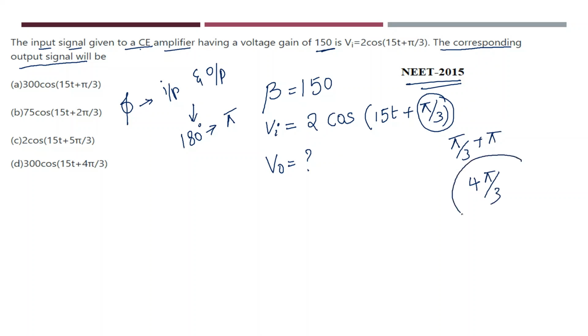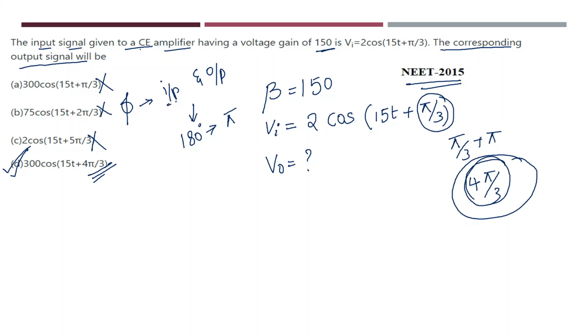So let me see which option consists of 4 pi by 3. Here, this option is consisting of pi by 3. Wrong answer. This option is consisting of 2 pi by 3. Wrong answer. This option is consisting of 5 pi by 3. Wrong answer. But this option is consisting of 4 pi by 3. So this is my correct answer, 4 pi by 3.